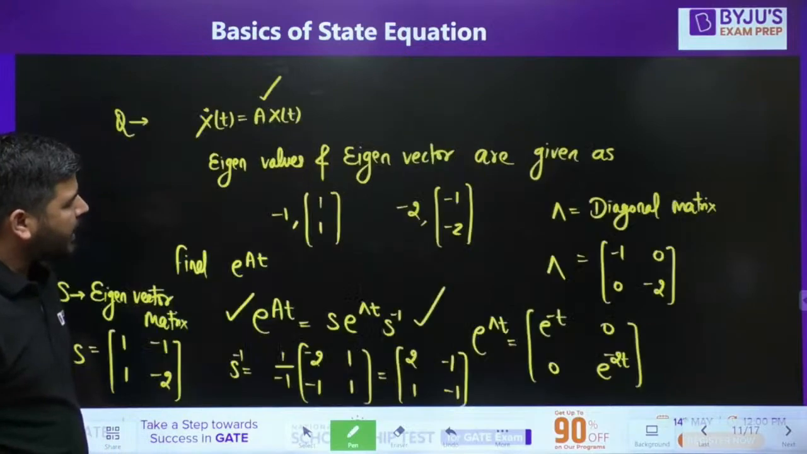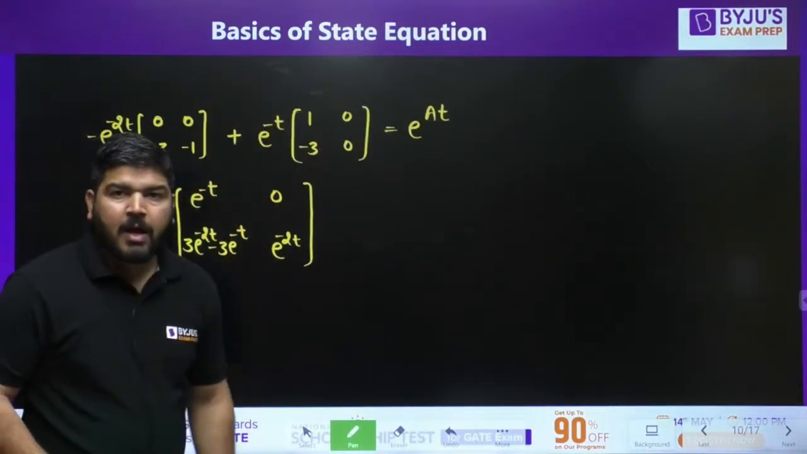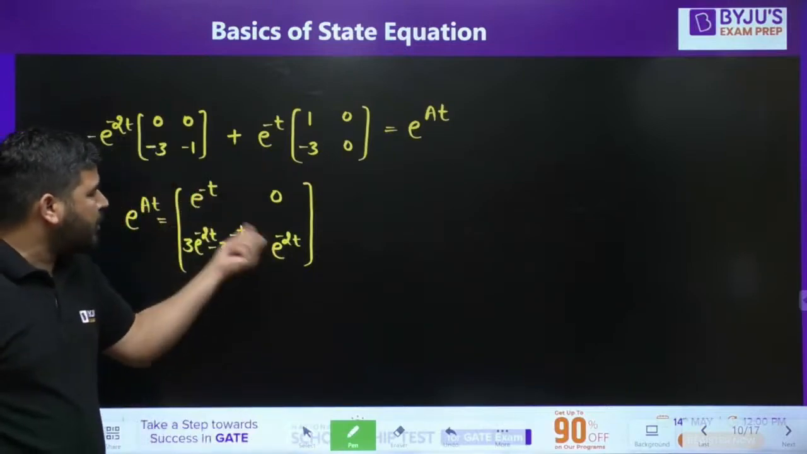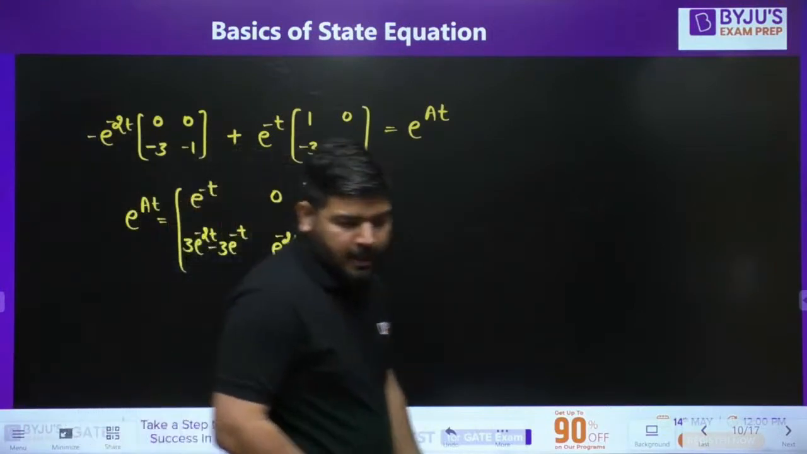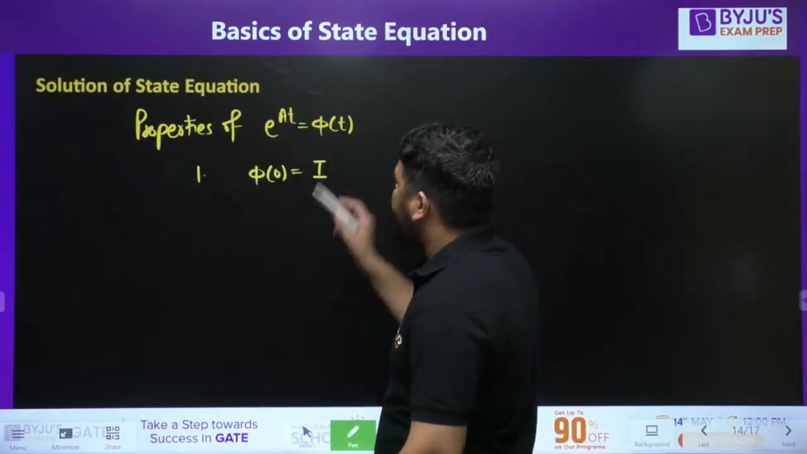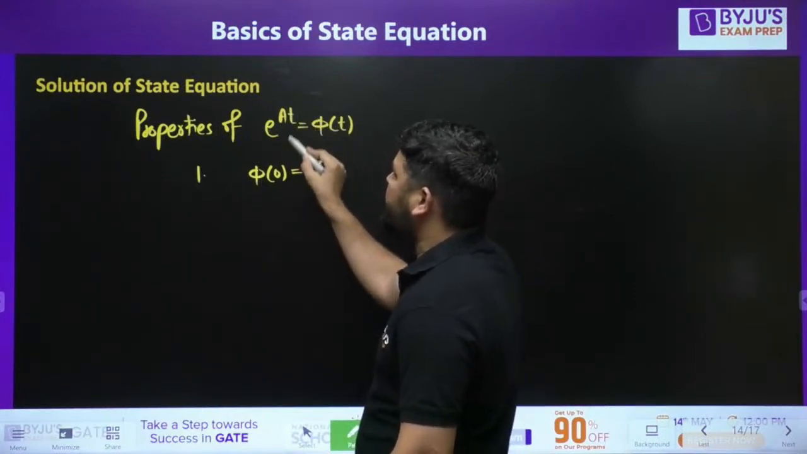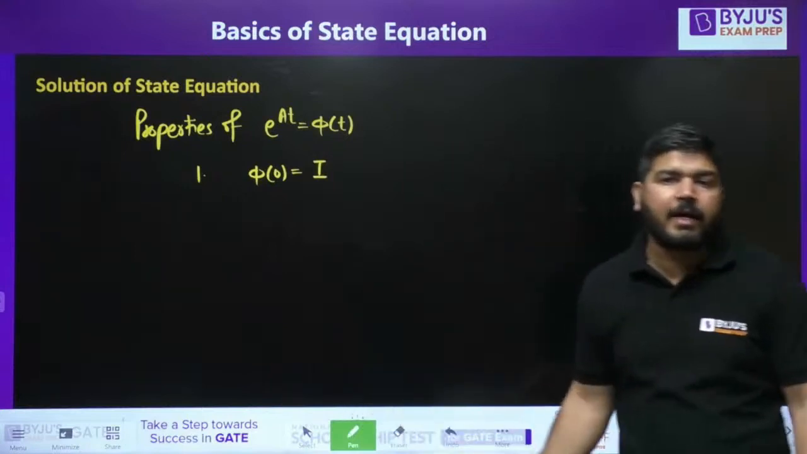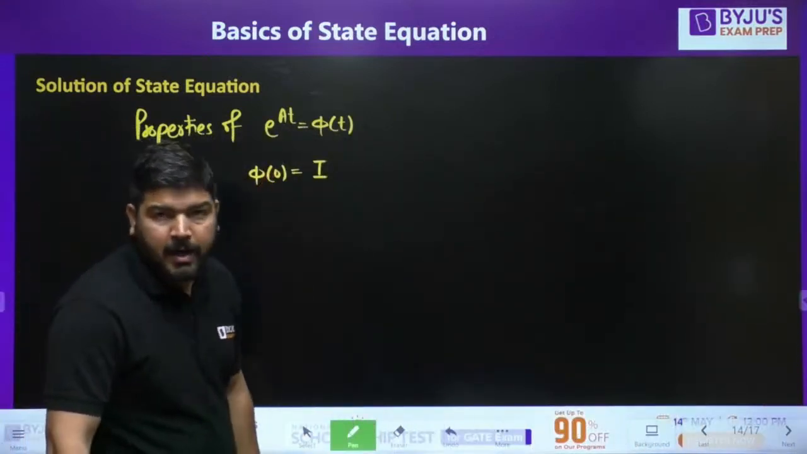You can see that we have already calculated some state transition matrices. This was e to the power At. For any e to the power At, if you put t equal to 0, it will become identity. So this is the first property, or you can directly remember it. If you put t equal to 0 on both sides, it becomes e to the power 0, which is 1, and 1 in matrix form means identity. So this is the first rule: phi of 0 has to be equal to the identity matrix.